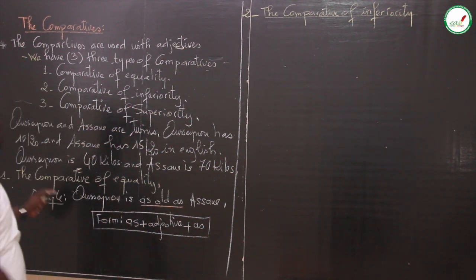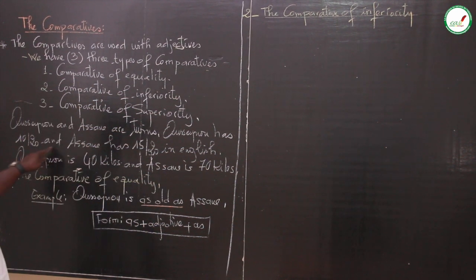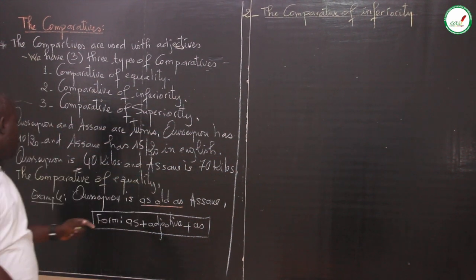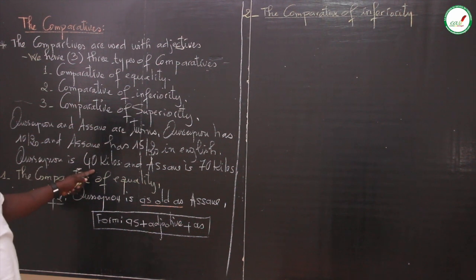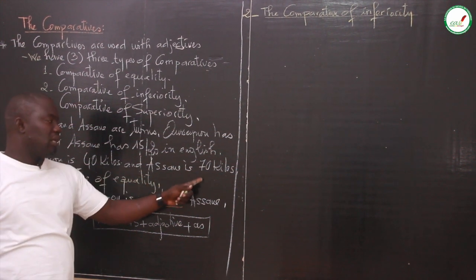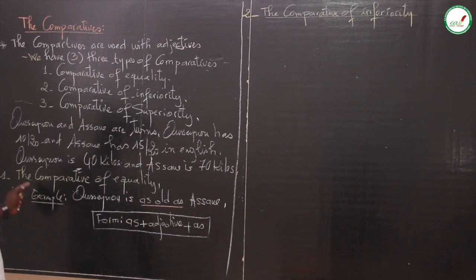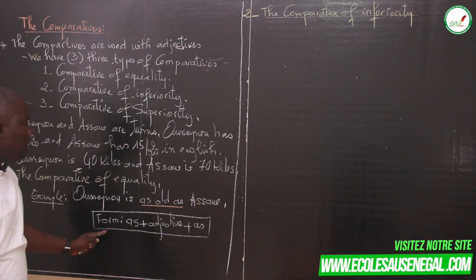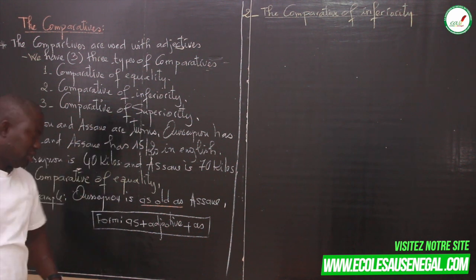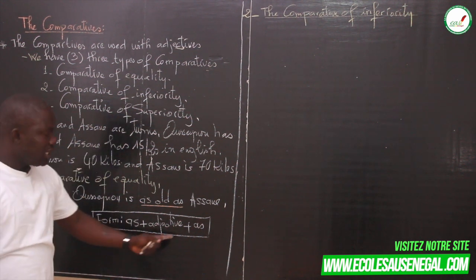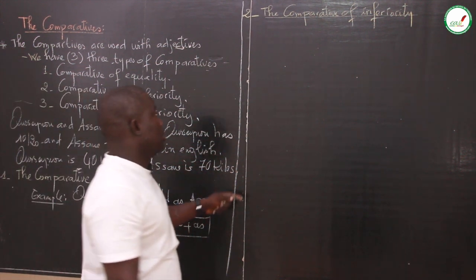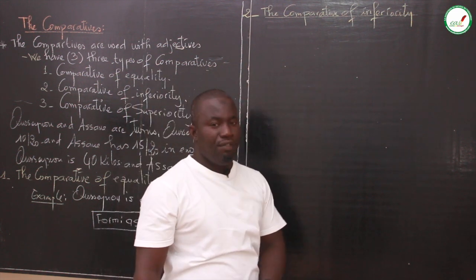Ousseynou has 10 out of 20 and Hassan has 15 out of 20 in English. Ousseynou is 40 kilos and Hassan is 70 kilos. Here, the comparative of equality: Ousseynou is as old as Hassan. The form for the comparative of equality is as plus adjective plus as. Now number 2, the comparative of inferiority.